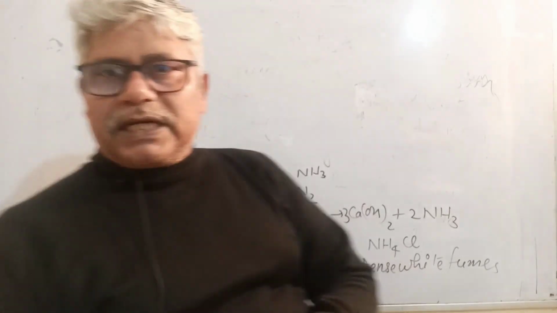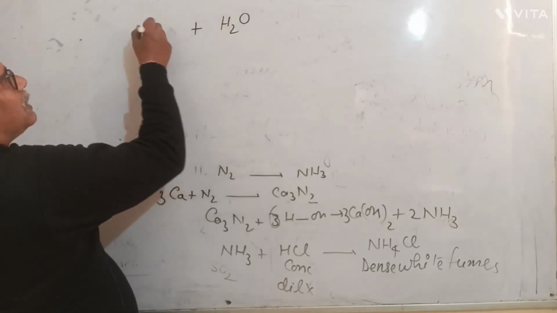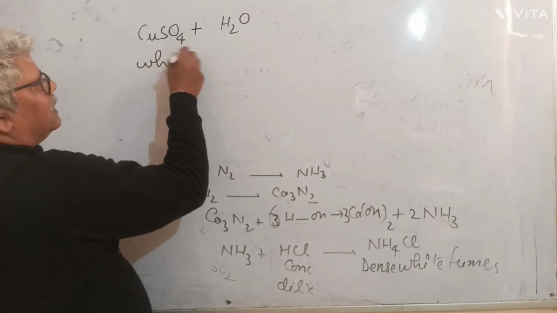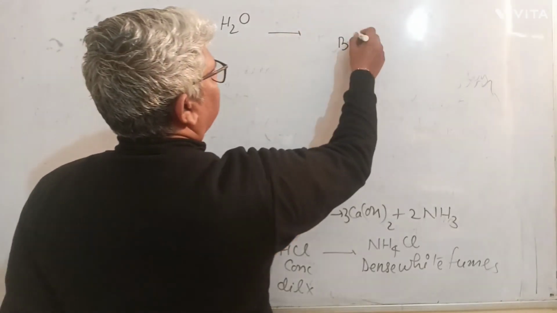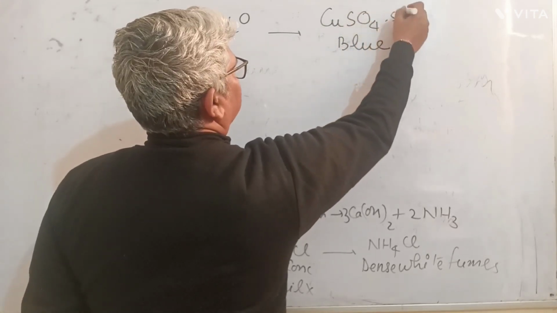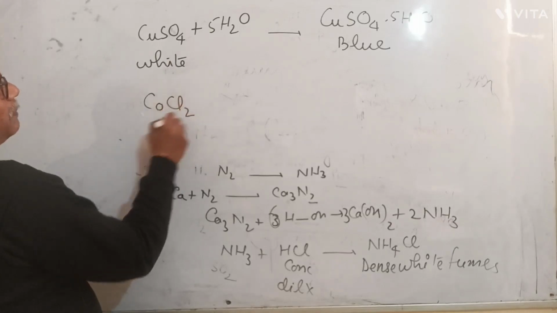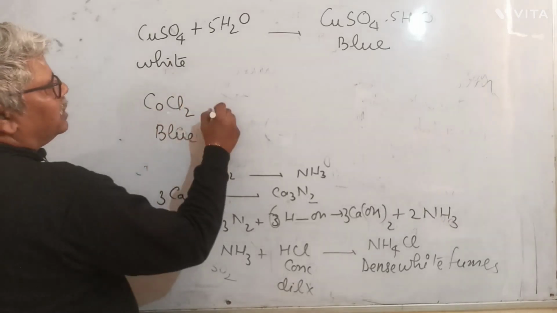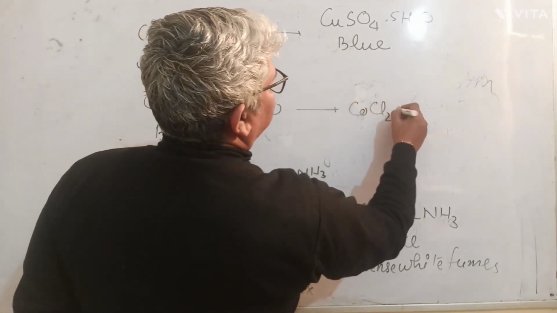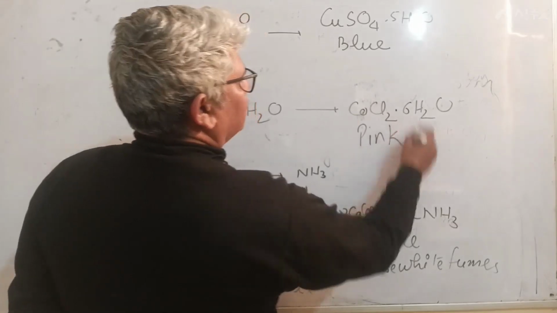How do you identify water in the lab? If you pass water on white copper sulfate, and the copper sulfate changes to blue, then the compound is probably water. Or, for that matter, blue cobalt chloride changes to pink. So cobalt chloride paper changes from blue to pink.